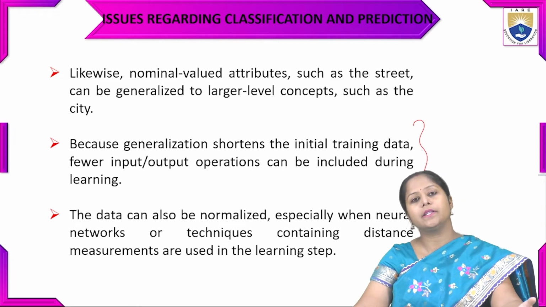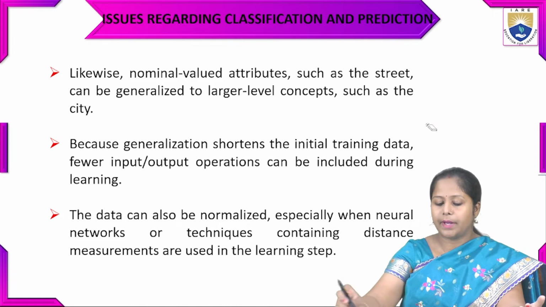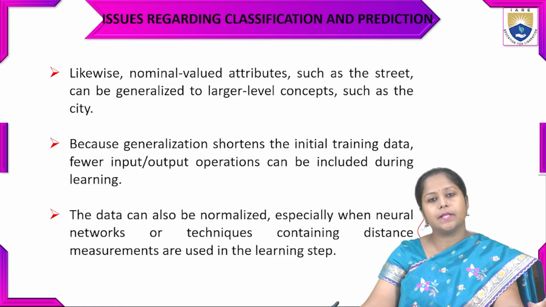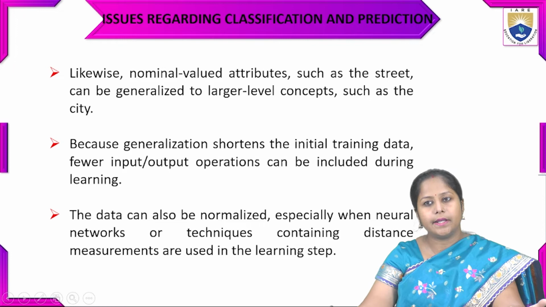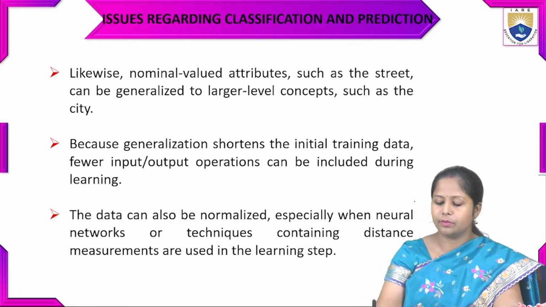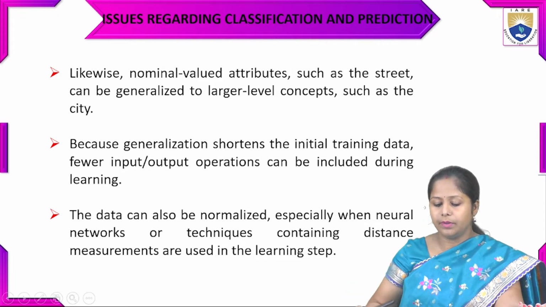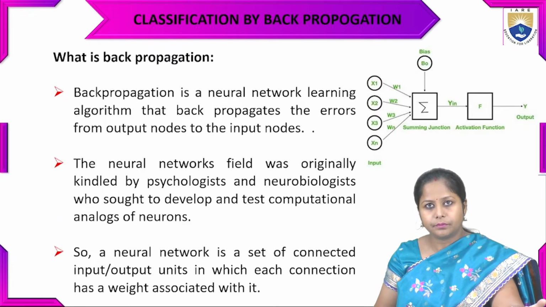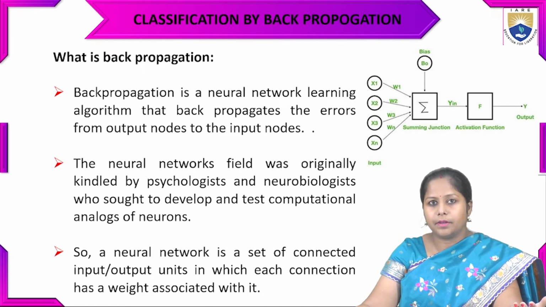The data can be normalized, especially when neural networks or techniques containing distance measurements are used in the learning phase of the model. So these types of processes and techniques we can apply in generalization. Now, that topic has completed. That was the issues regarding classification and prediction.